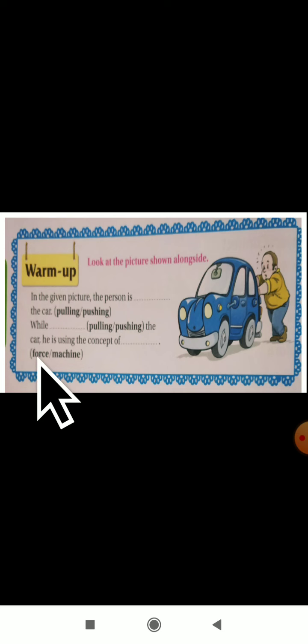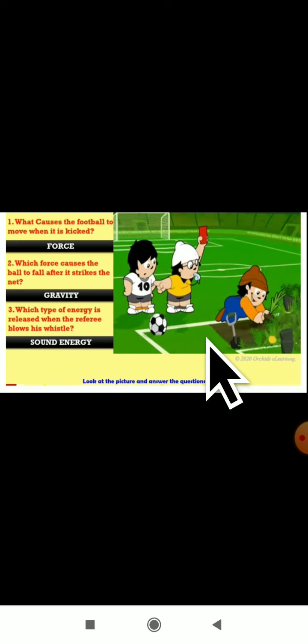So dear students, now the first concept of your lesson, which is about force, energy and simple machines. The first concept we are going to study is about force. Before starting the lesson, there are some introduction questions. Let us see the first question, and you have to try to answer here.